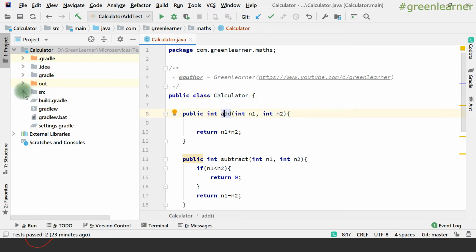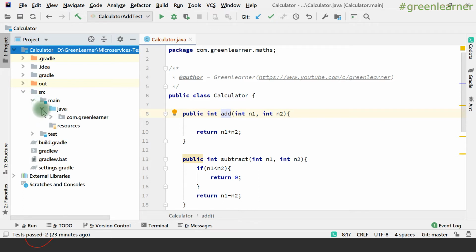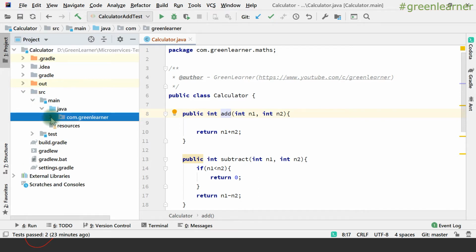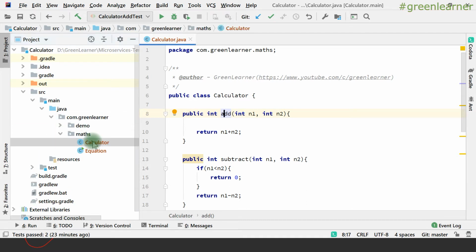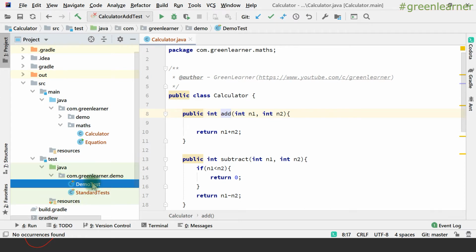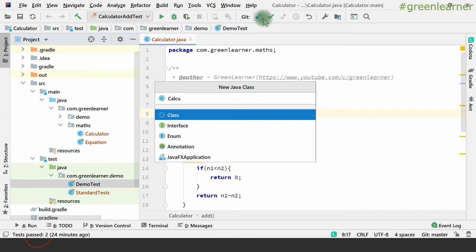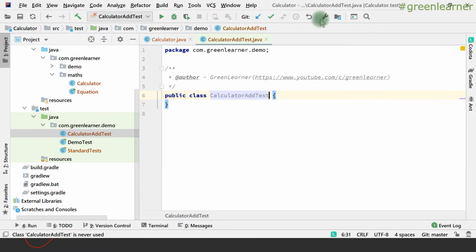Coming to the project structure, we have main and test. Under main, in Java, this package, we have the calculator class. The same directory structure we have under test, so here we are writing the test. I'm going to name this CalculatorAddTest. This is the class that is there for the test methods.